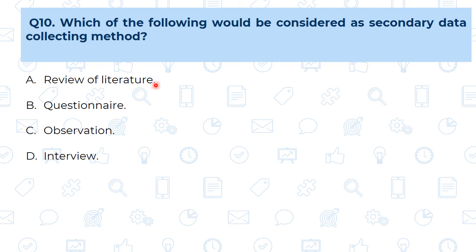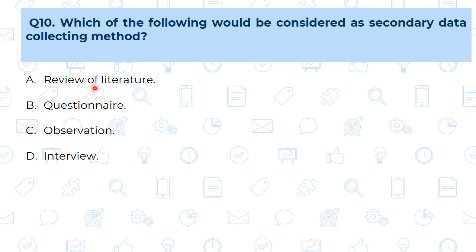So the options are review of literature, questionnaire, observation, and interview. See, questionnaire, observation, and interview come under the primary data collecting method, because the researcher can collect this kind of information directly with the help of a questionnaire, observation, or interview.